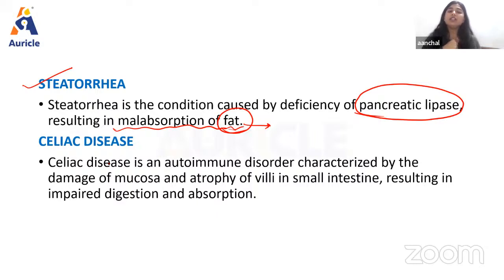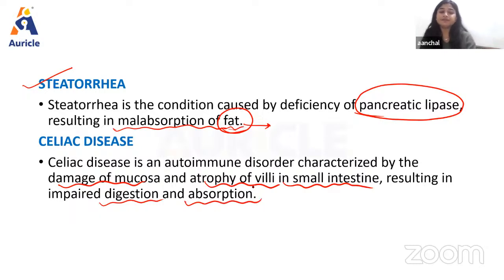Then we have celiac disease. Again, celiac disease is an autoimmune disorder characterized by damage of the mucosa and atrophy of villi in the small intestine, resulting in impaired digestion and absorption, right? So there will be damage of mucosa and atrophy inside the small intestine. Obviously in this condition also there will be impairment in the digestion and absorption.